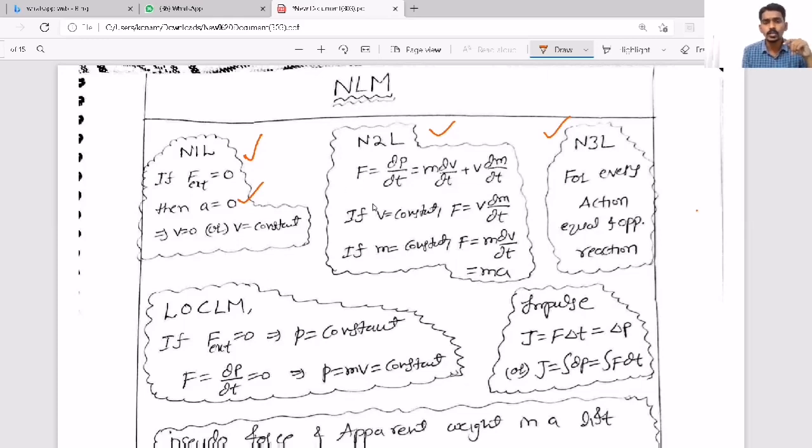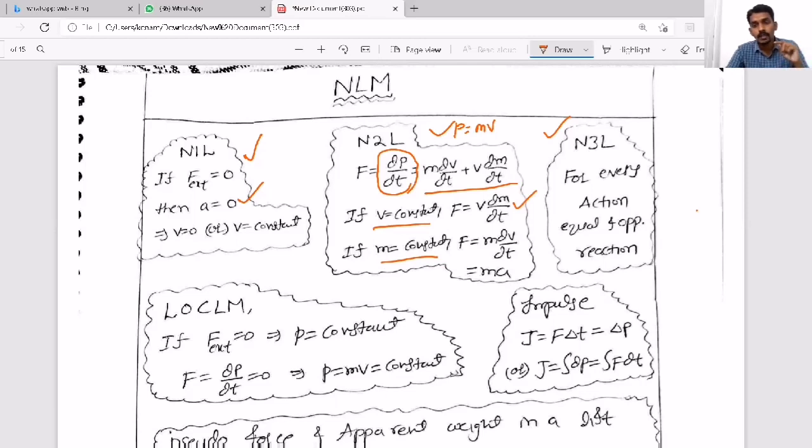Next, when you consider Newton's second law, the resultant or net force acting on a body is nothing but the rate of change of linear momentum, dp by dt, where linear momentum is equal to mass into velocity. If you take it, then this is the equation. But here the questions come based on two things, that is with a condition velocity constant, with a condition mass constant. When velocity is constant, dv by dt is 0, then the formula will become v dm by dt.